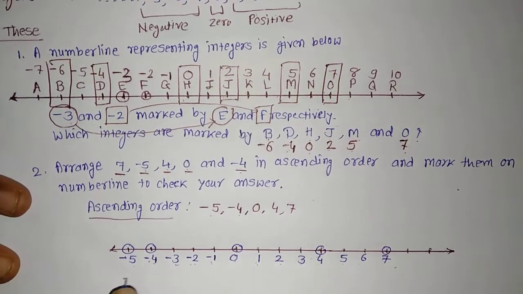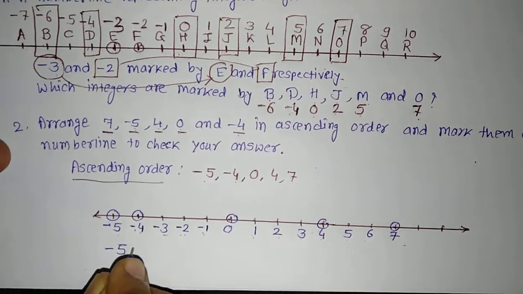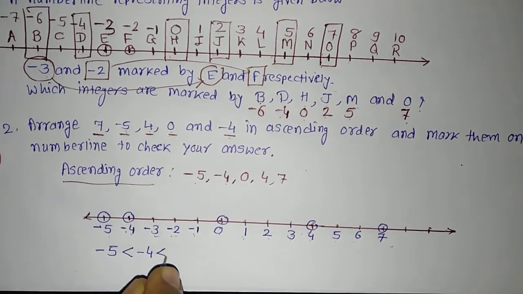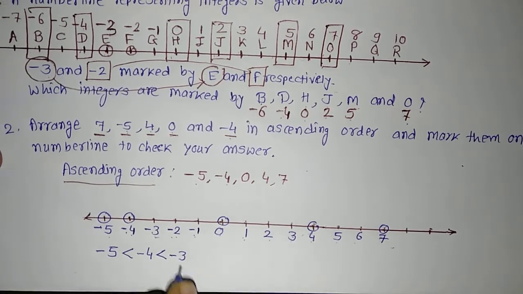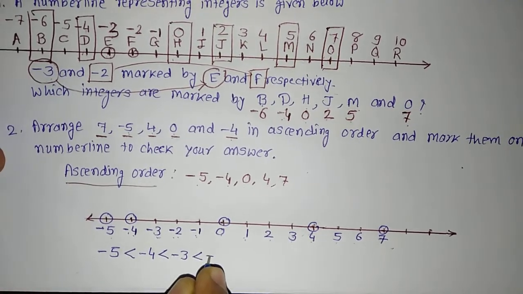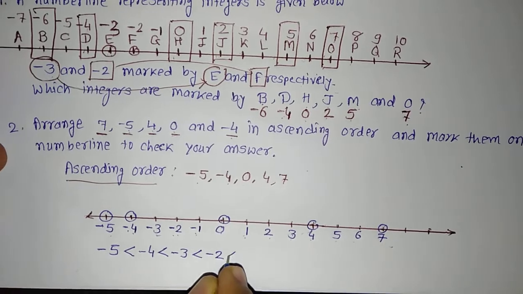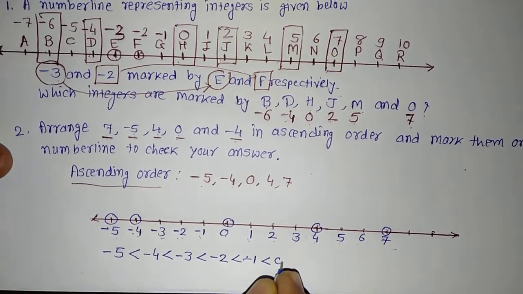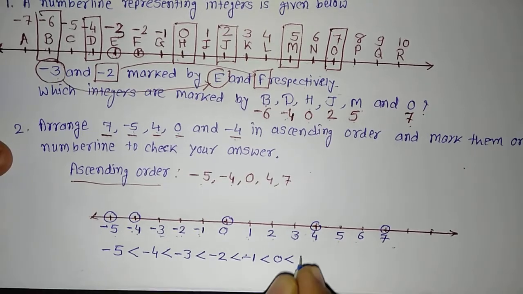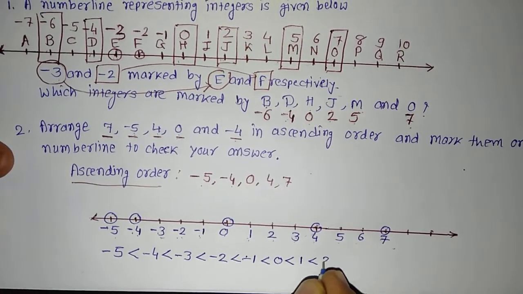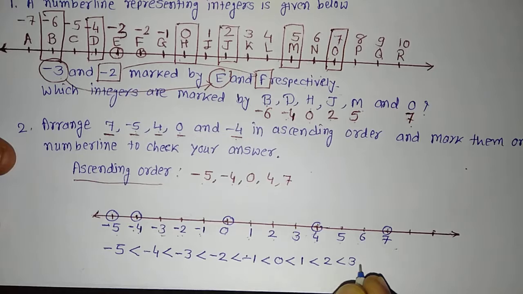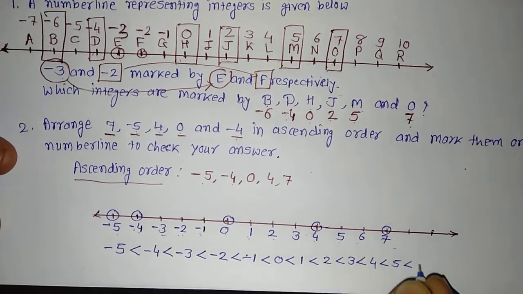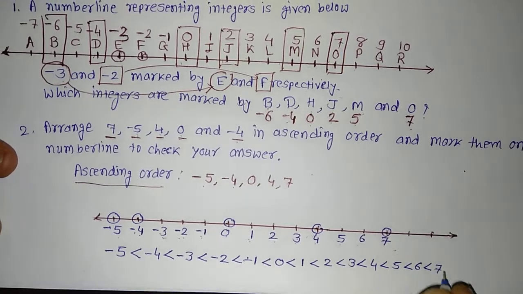So we can say minus 5 is less than minus 4, less than minus 3, less than minus 2, less than minus 1, and minus 1 is even less than 0, and 0 is less than 1, less than 2, less than 3, less than 4, less than 5, less than 6, and less than 7.